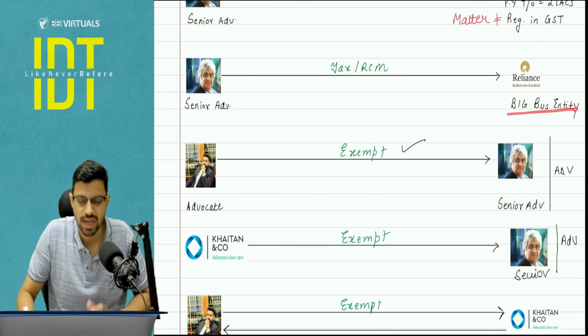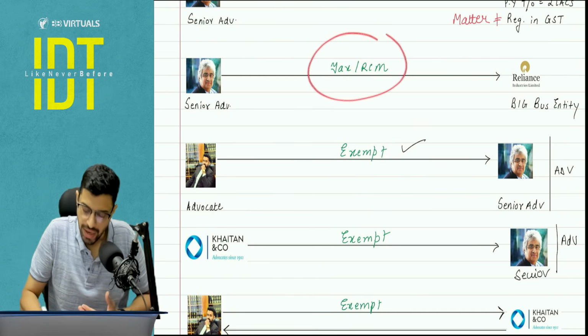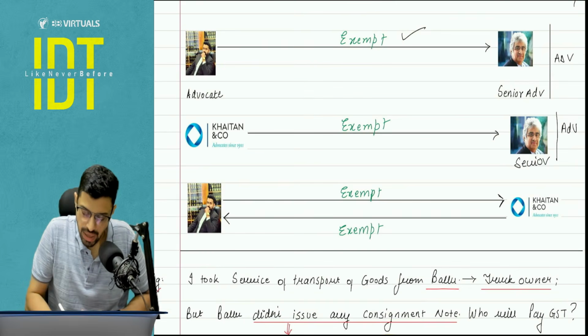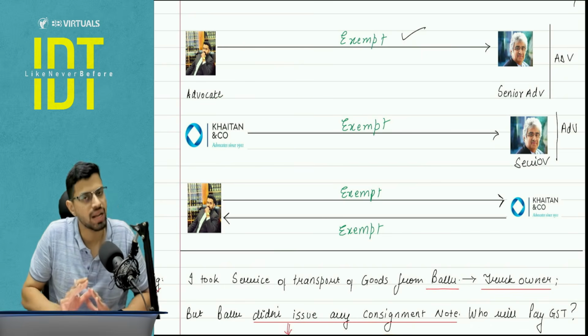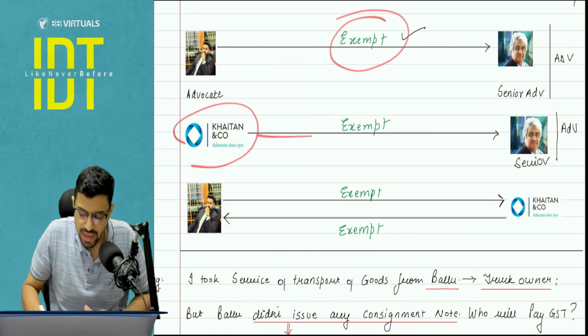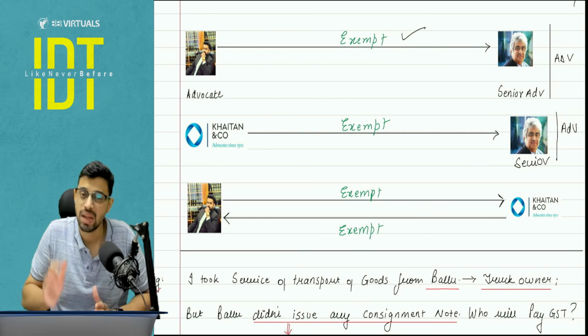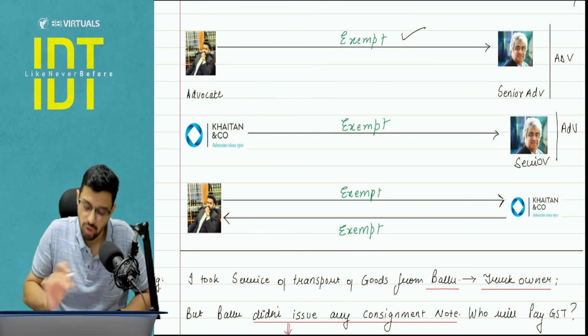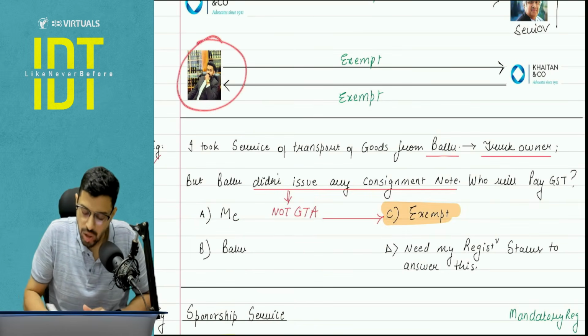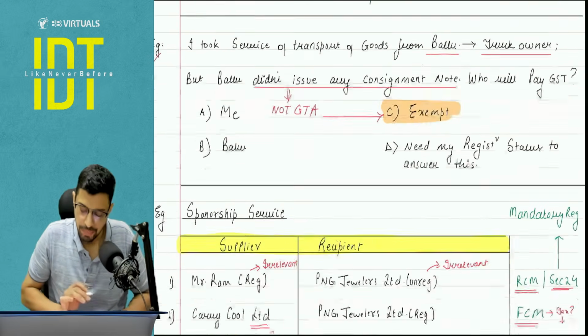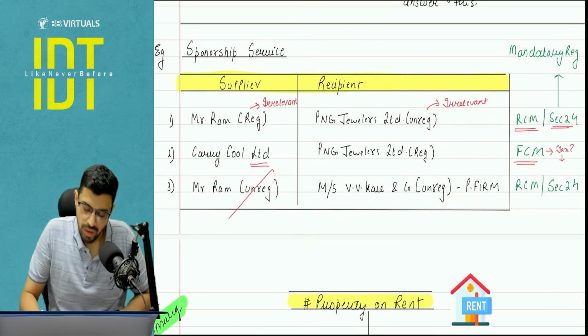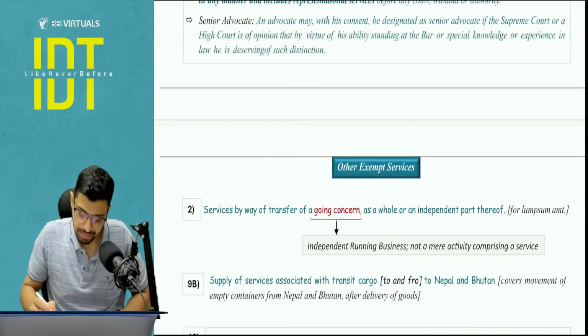Okay, next, a senior advocate is giving services to Reliance Limited. Obviously, it's a big business entity. Last year turnover exceeding threshold, taxable, and that too under RCM. An individual advocate, we can call this a junior advocate for our convenience, not in exam. Individual advocate giving services to any person of their fraternity, exempt. A firm giving any services to a person of their fraternity, may it be a senior advocate, exempt. Individual advocate or a firm of advocates, senior advocate not involved, exempt. Okay, now we can move to the next part.